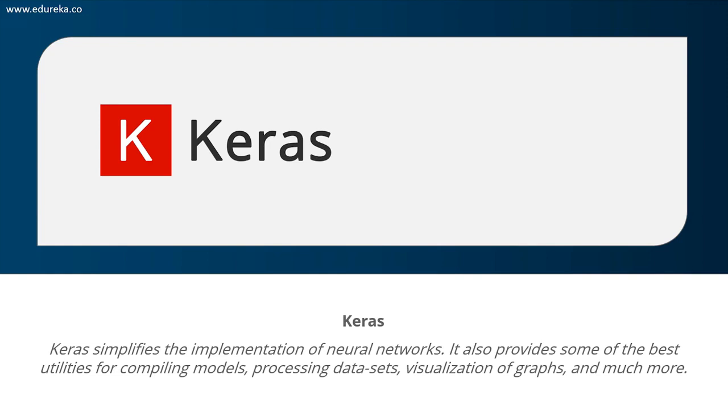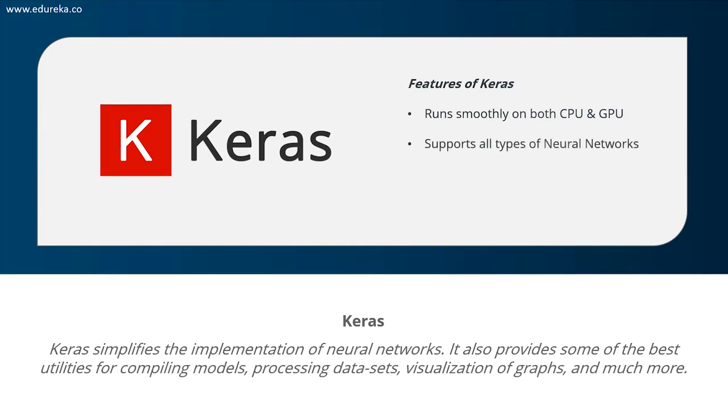A few of the features of Keras include that it runs very smoothly on both CPU and GPU. It supports almost all the models of a neural network: fully connected, convolutional, pooling, recurrent, embedding, all of these models are supported by Keras. And not only that, you can combine these models to build more complex models. Keras is completely Python based, which makes it very easy to debug and explore. Since Python has a huge community of followers, it's very simple to debug any sort of error that you find while implementing Keras.